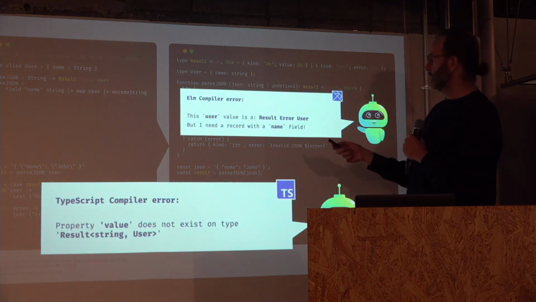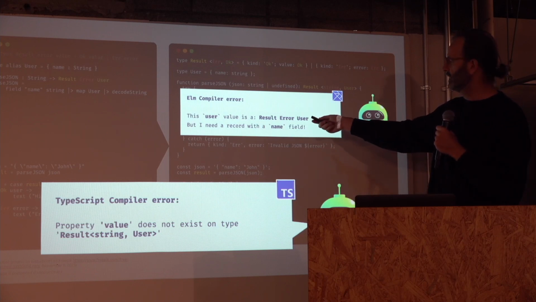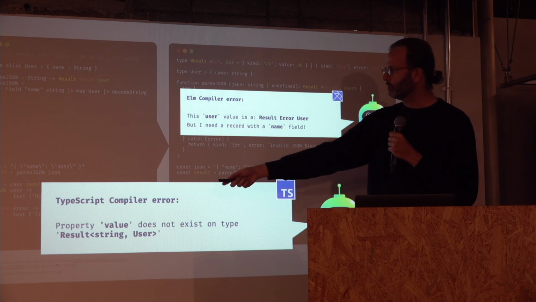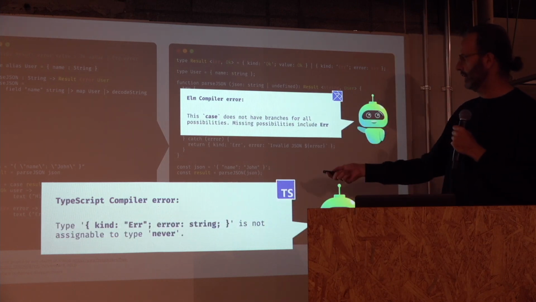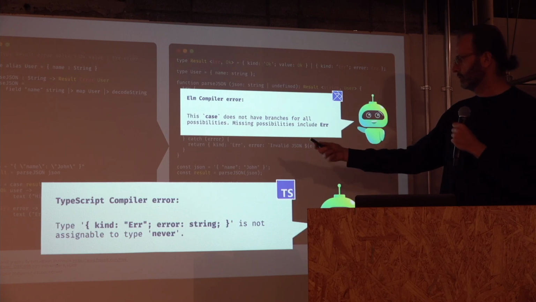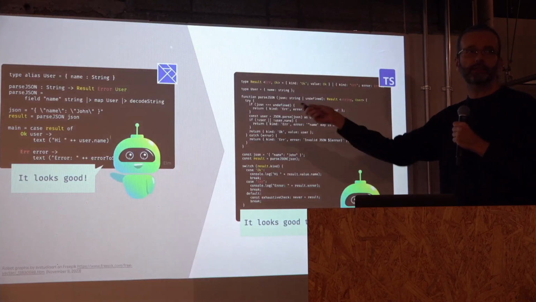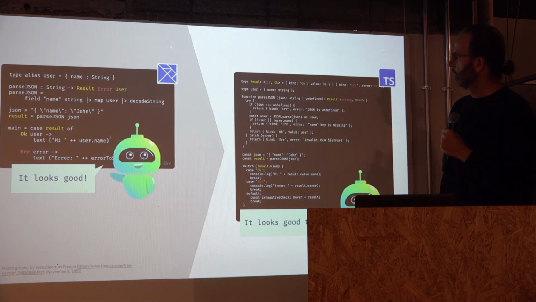So let's see if we get the same errors. The first error is there. If we try to use the value directly, we get this problem because it's a type mismatch. The second error is also there. If we forget to consider the error case, we get this one. So we achieve parity. Basically, it's the same experience in both cases.